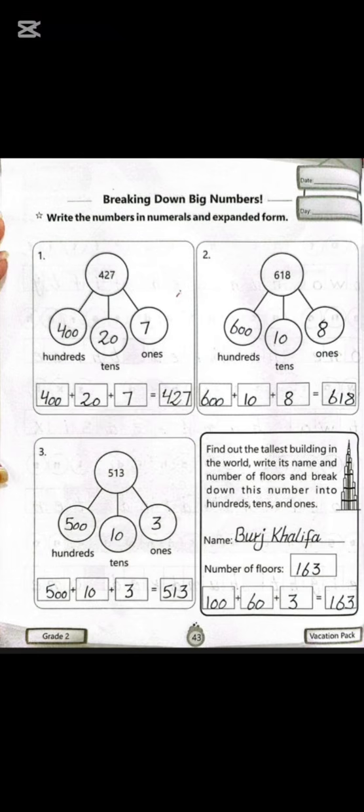Write the numbers in numerical and expanded form. First of all, read the numbers and write the numerical and expanded form in these boxes, like 4 hundreds, 2 tens, 7 ones, etc. Find out the tallest building in the world, write its name and number of floors, and break this number down into hundreds, tens and ones. The tallest building in the world is Burj Khalifa in Dubai. Number of floors: 163. For example, 1 hundred, 6 tens and 3 ones, and our answer is 163.